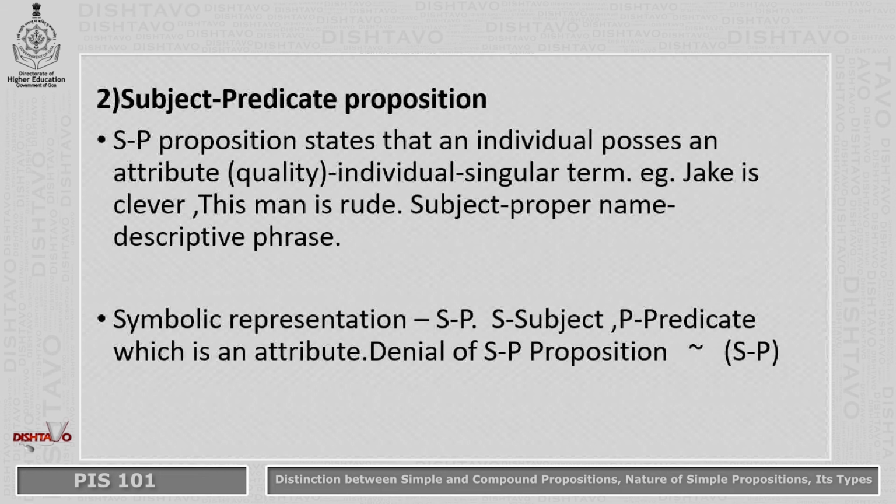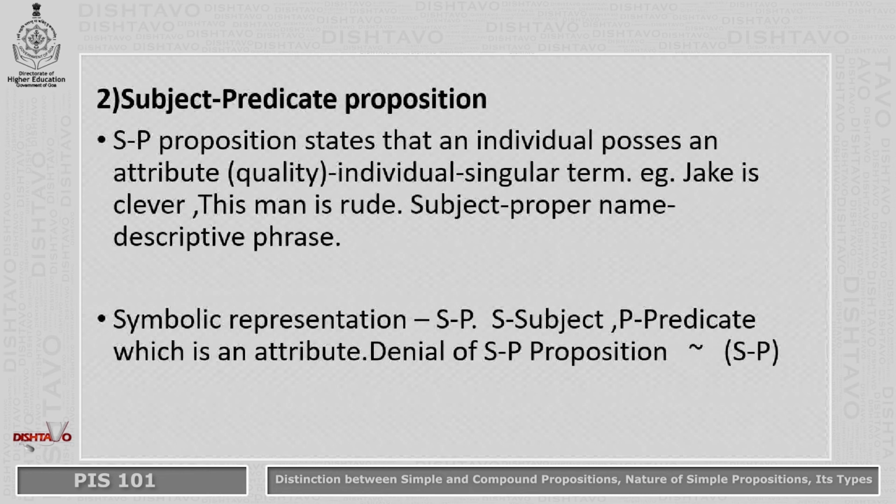S-P, capital S and capital P. Capital S standing for subject and capital P standing for predicate, which is an attribute. Now these examples which I have given you here of subject-predicate propositions are affirmative. This man is rude, Jake is clever. Okay? So the symbolic representation of them will be S-P, both S and P capital.